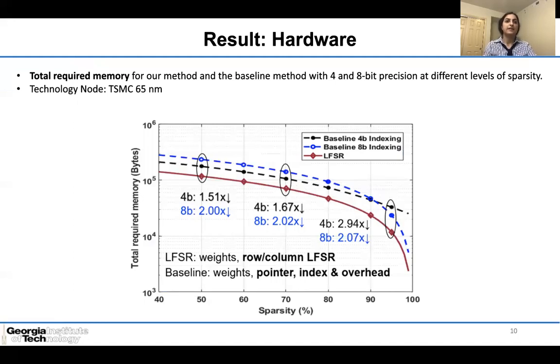We have synthesized the baseline and our method with 65 nanometer CMOS technology to measure hardware metrics. The pre-layout analysis demonstrates a 1.5 times to 2.94 times reduction in the required memory footprint of the overall system between the proposed method and the 4 to 8-bit indexed baseline pruning technique. In summary, not only is the LFSR-based pruning method powerful from an algorithm perspective, but its mapping to hardware is also more efficient and requires much less memory footprint than the baseline pruning method.